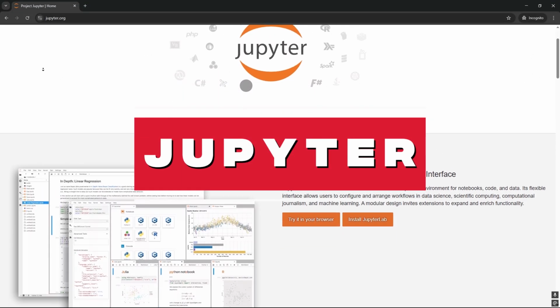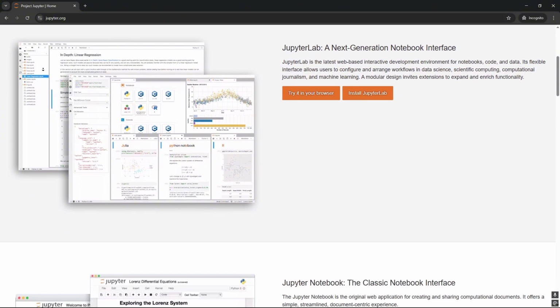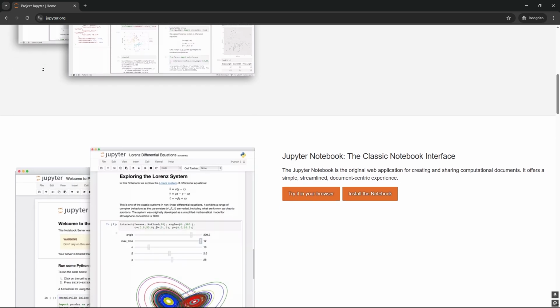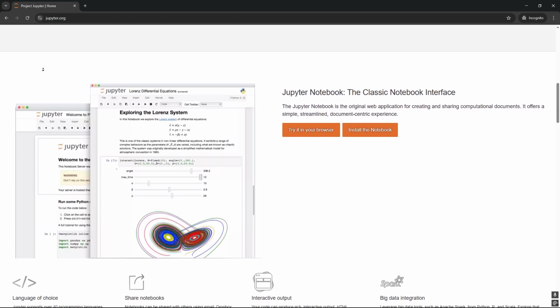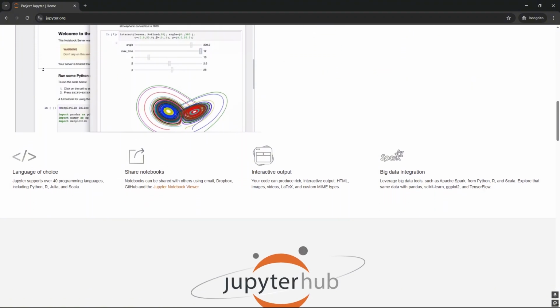Jupyter Notebook is a web-based interactive computing environment where you can create and share documents with live code, equations, visualizations, and narrative text. It is extensively utilized in scientific computing, data analysis, and education.